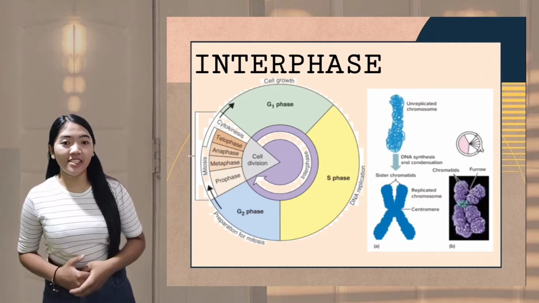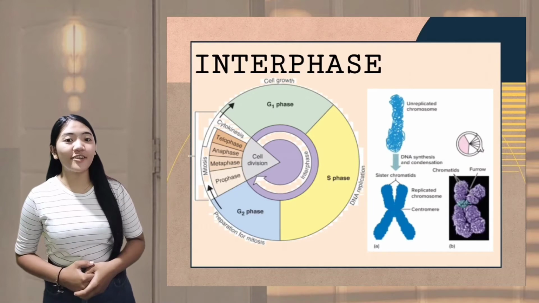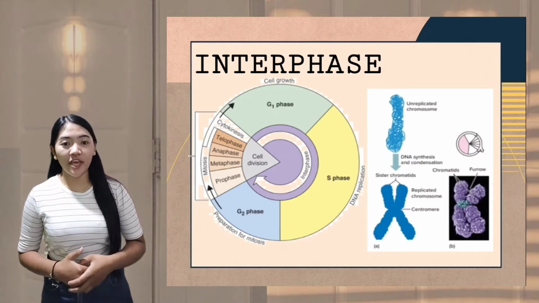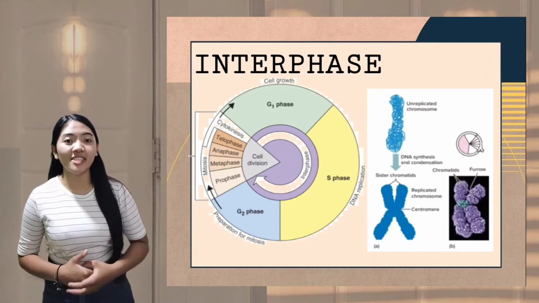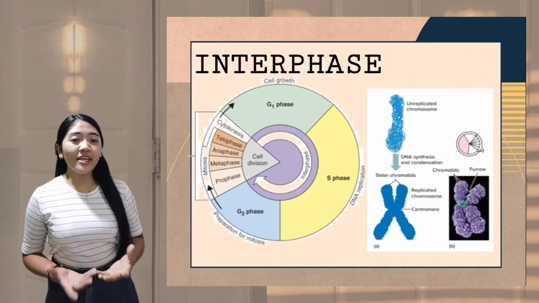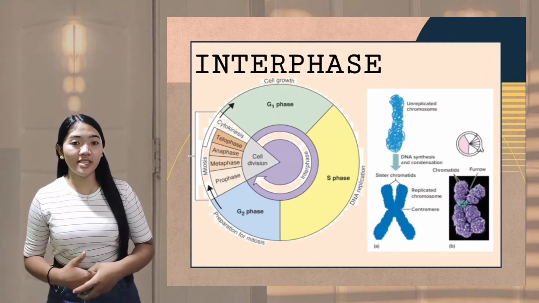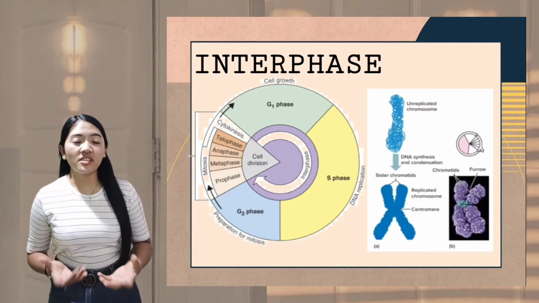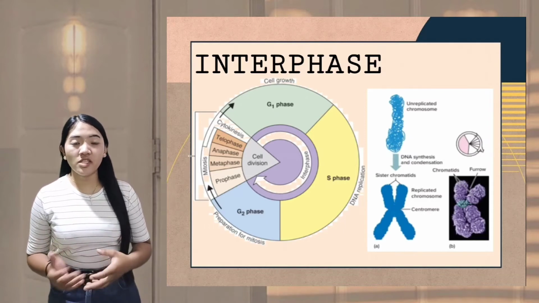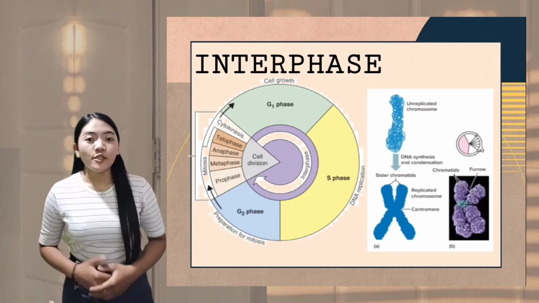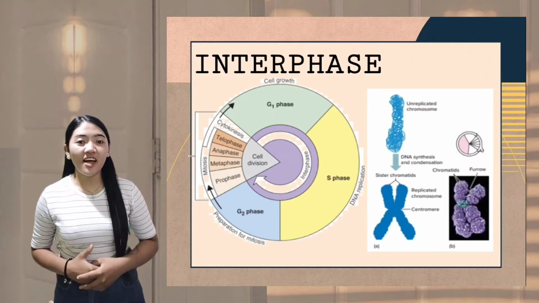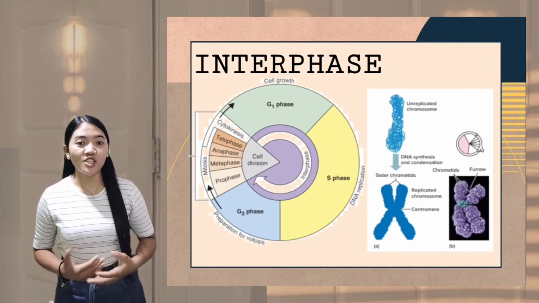The G1 phase varies the most in duration among the different cell types. Dividing cells speed through G1 in 16 to 24 hours, and cells in the early embryo may skip G1 entirely.